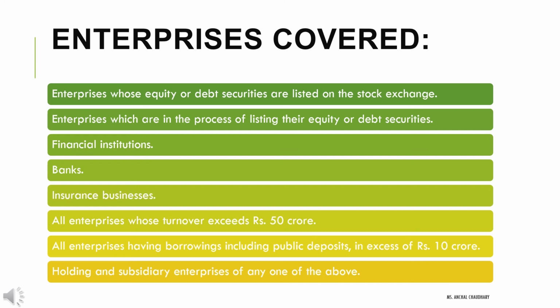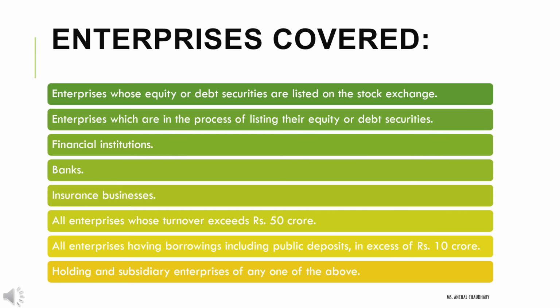Fifth is the insurance business, because insurance has different products. Insurance is not related to one particular thing only. They have different products and also different branches, and they work in different geographical areas. So it will be covered under it. All enterprises whose turnover exceeds rupees 50 crore will also be included.